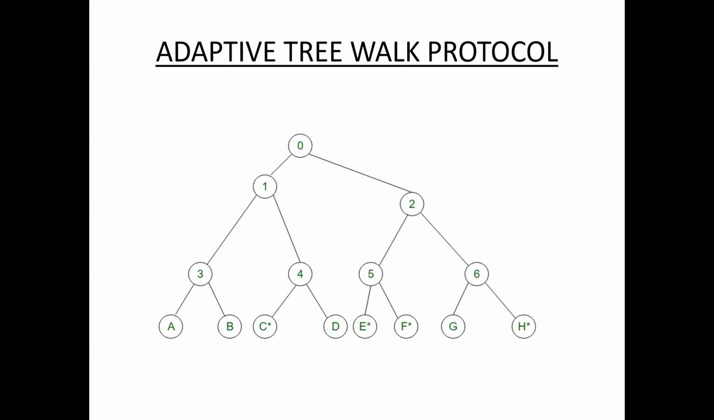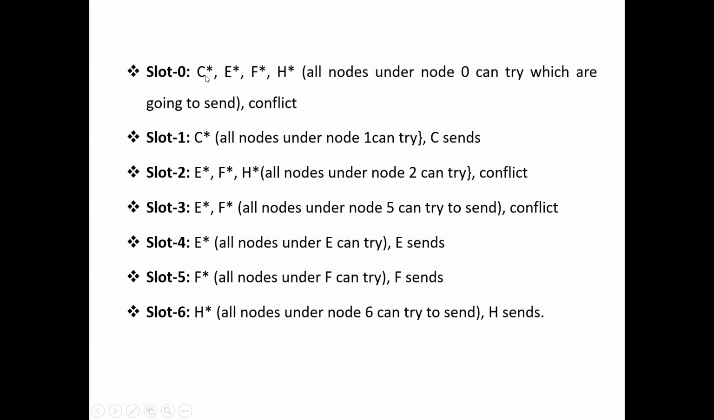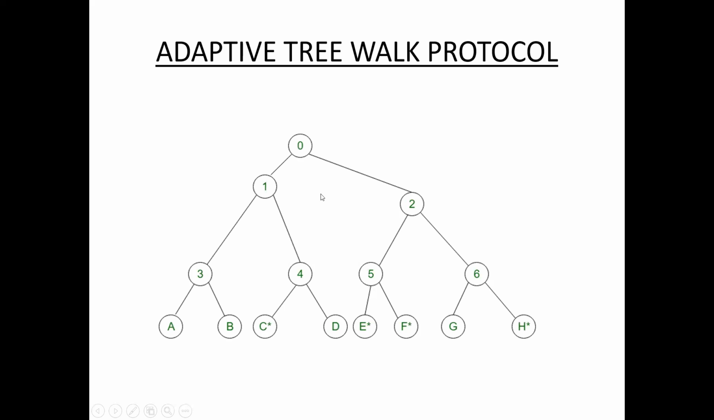This adaptive Treewalk protocol partitions the group of stations and limits the contention for each slot. Here, we partition the stations into separate slots. First, the complete tree is slot 0. In slot 0, the stations are C, E, F, H. Multiple stations want to send the data, so there is a conflict. If there is a conflict, divide into two slots: 1, 3, 4 with A, B, C, D as one slot, and 2, 5, 6 with E, F, G, H as another slot.